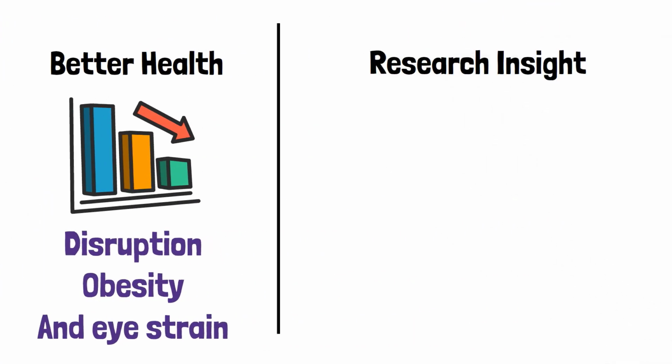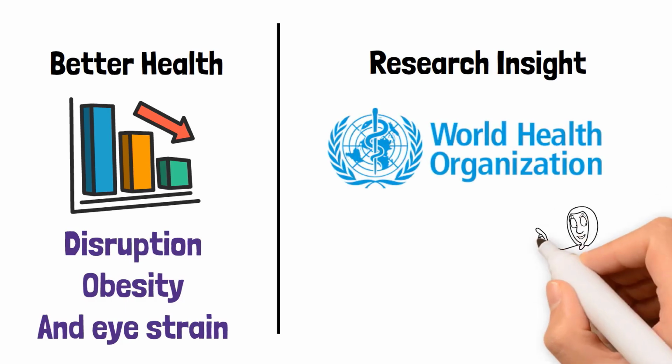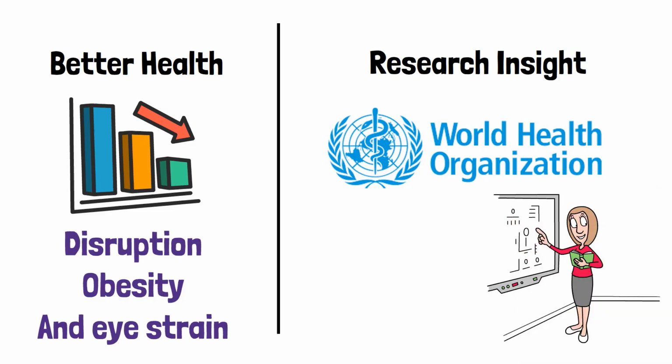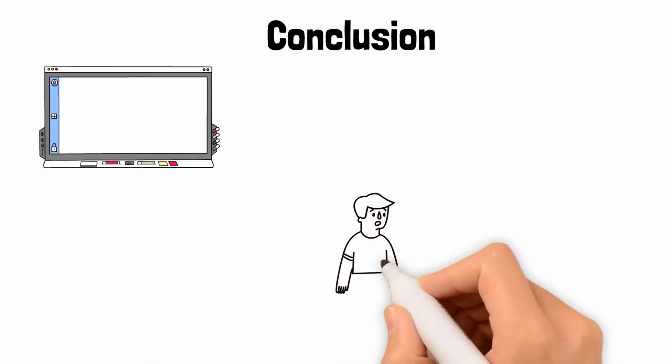Research insight: the World Health Organization, WHO, recommends limiting sedentary screen time to promote healthier, more active lifestyles for kids. Setting age-appropriate screen time limits is one of the most impactful steps you can take to ensure your child's well-being.